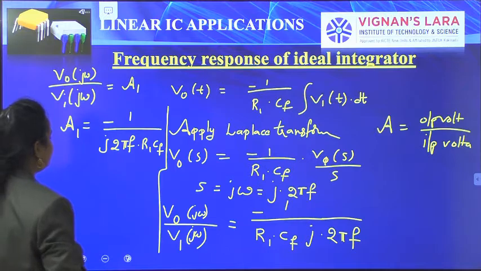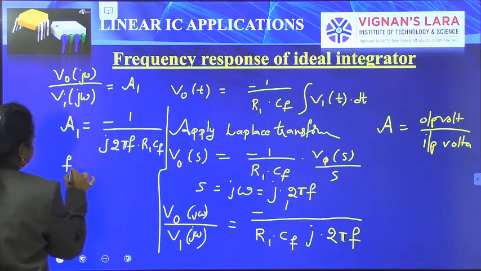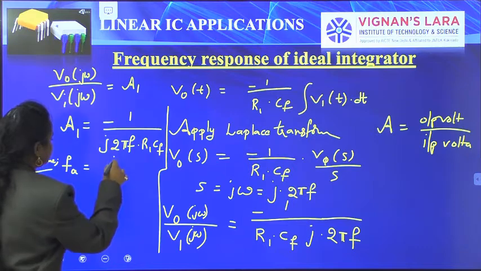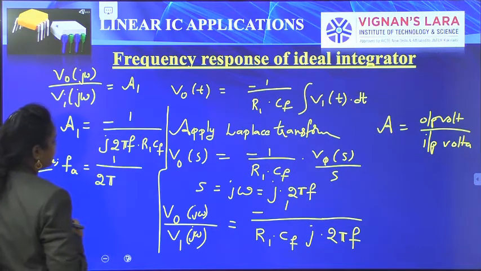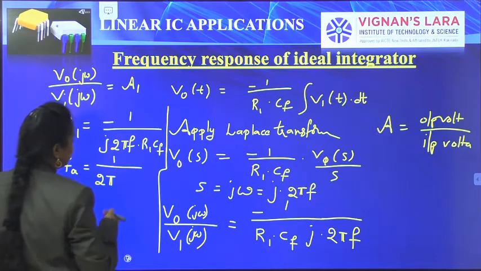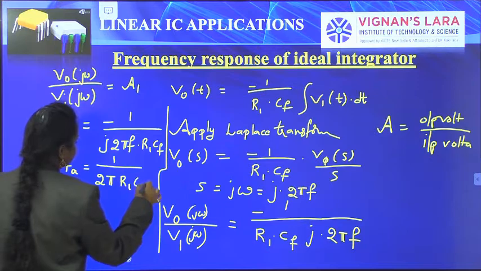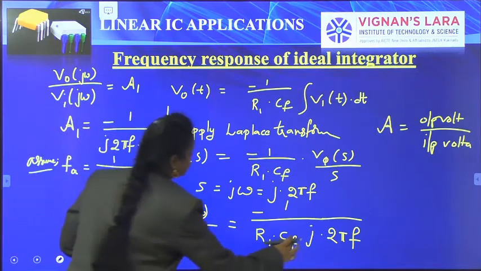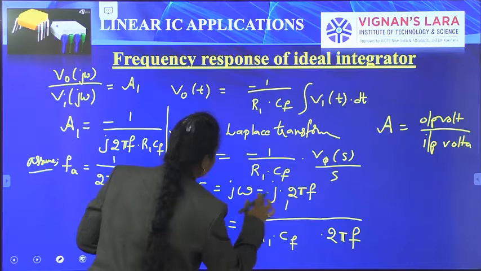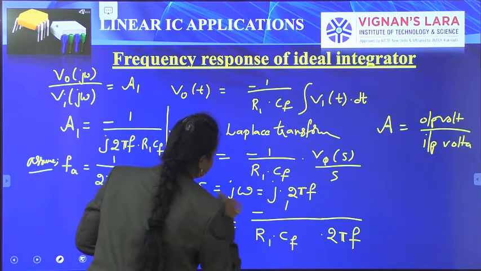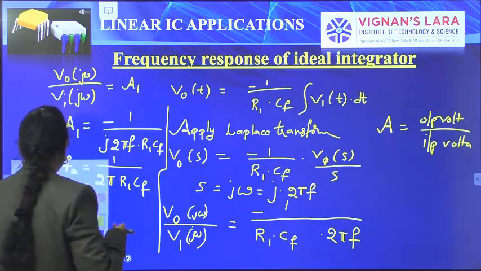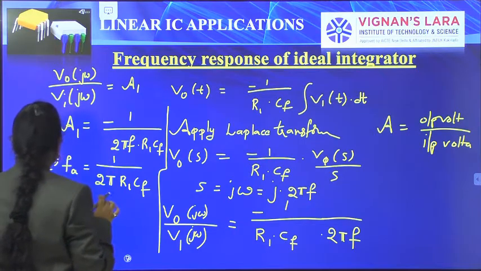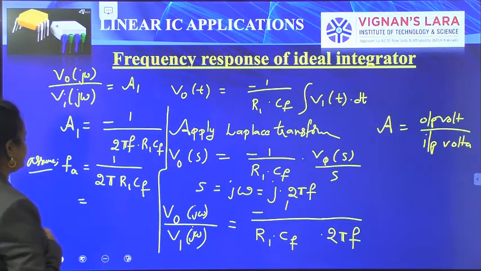Here, in place of this, let us assume Fa is equal to 1 by 2 pi R1 CF. Here there is no need to write J. Why? Because S is equal to J omega, and omega is 2 pi f, so this is J 2 pi f. So here Fa is equal to 1 by 2 pi R1 CF.